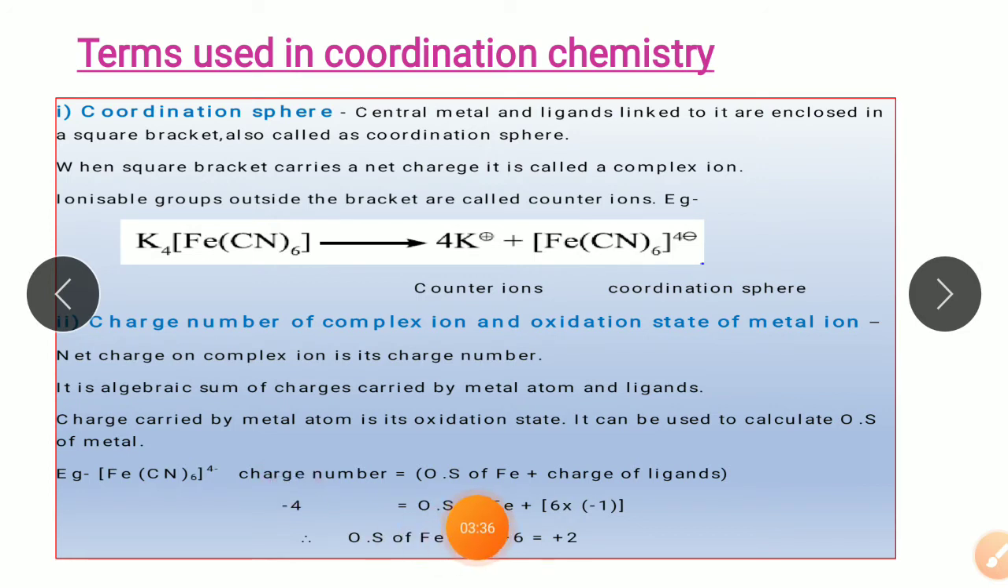We don't know the oxidation state of Fe. And for the charge of ligands, there are 6 cyanide ligands and each cyanide ligand is carrying a negative charge. So 6 into minus 1, that is minus 6. So calculating the oxidation state of Fe: minus 4 plus 6 comes out to be plus 2. So in this complex ion, the oxidation state of Fe is plus 2. Similarly, if the oxidation state of the metal is given and you know the charge of the ligands, you can calculate the charge number of the complex ion also.